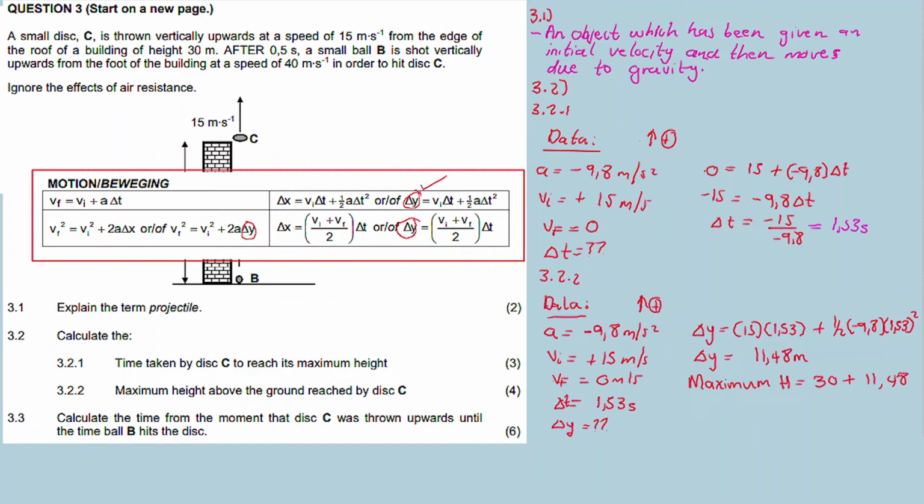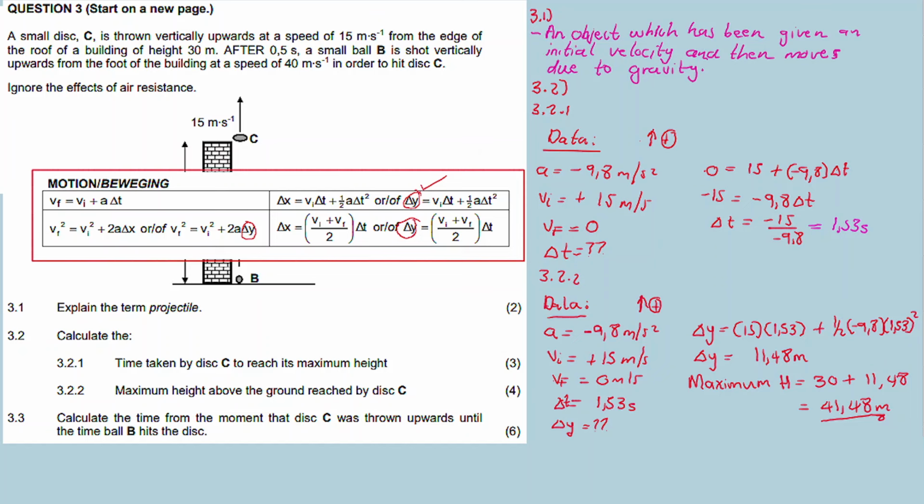So this is maximum height is equal to 30 plus 11.48, that's 41.48 meters above the ground. So yes, this is our maximum height above the ground. It's 41.48 meters above the ground.